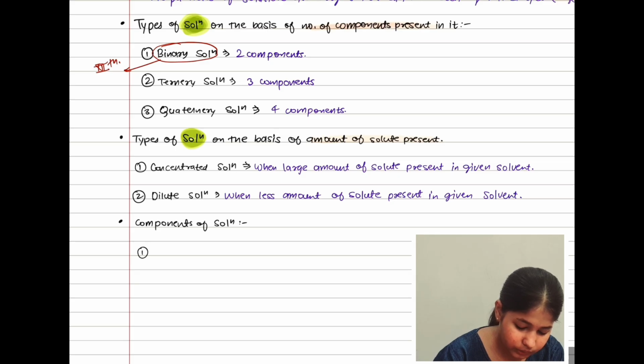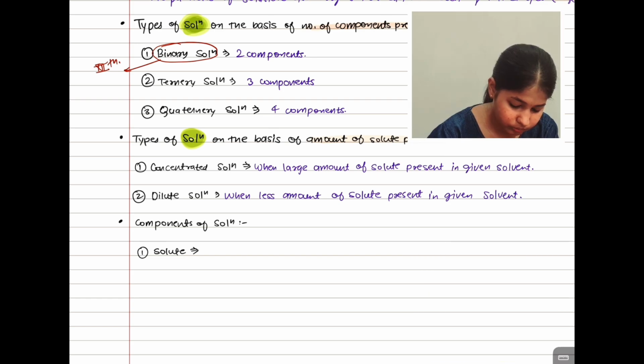First is our solute, and second one is solvent.